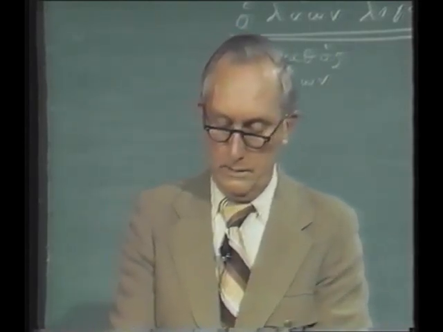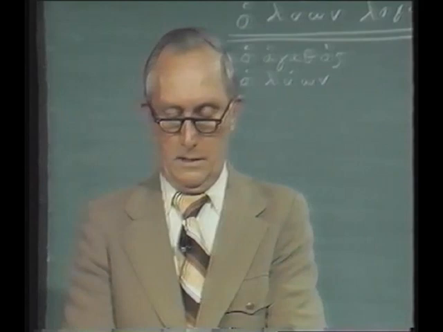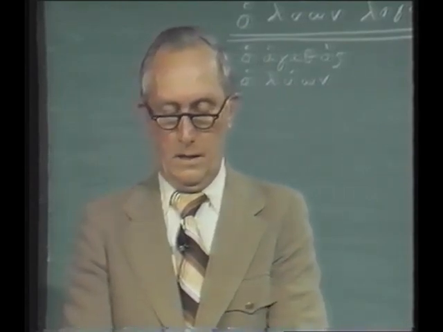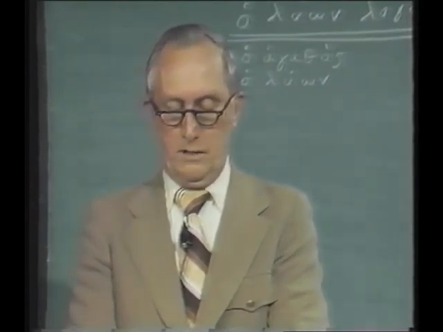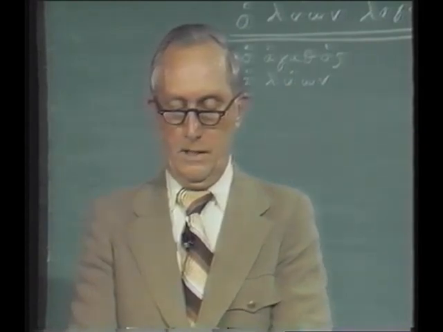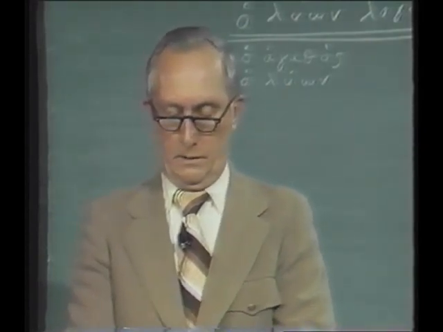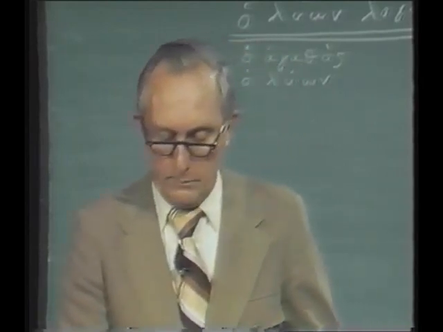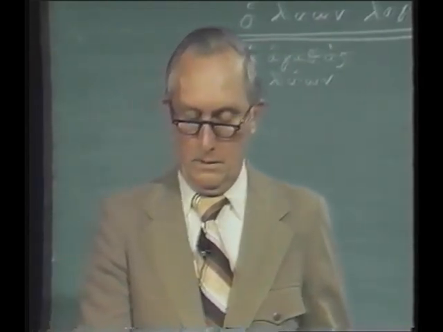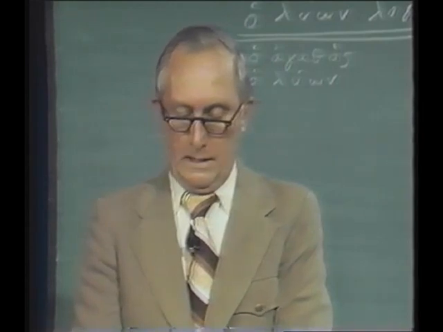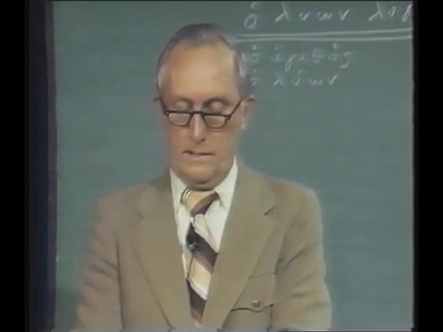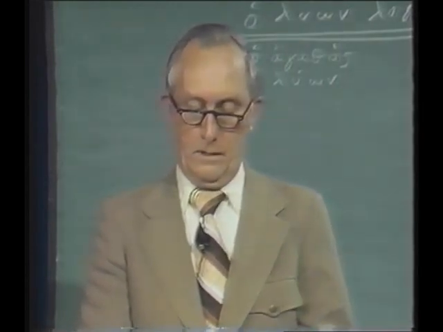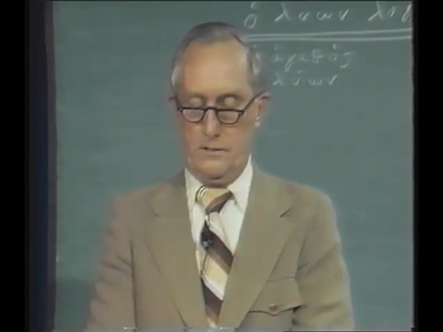We only need one translation, however, for, say, the present participle of the article, ho luon, the loosing man, and then equals the man who is loosing. You have to write that in with all those possibilities. Machen didn't hit mine, or I didn't fit one of his, or whatever. You can just make it the man who is loosing. That's what we'd like to have. The rest of them you can ignore. One translation for each one.